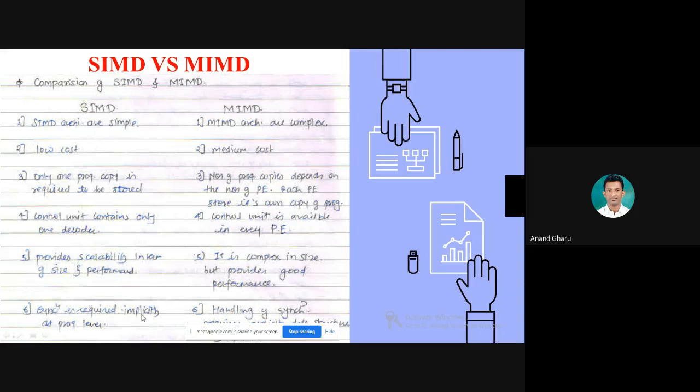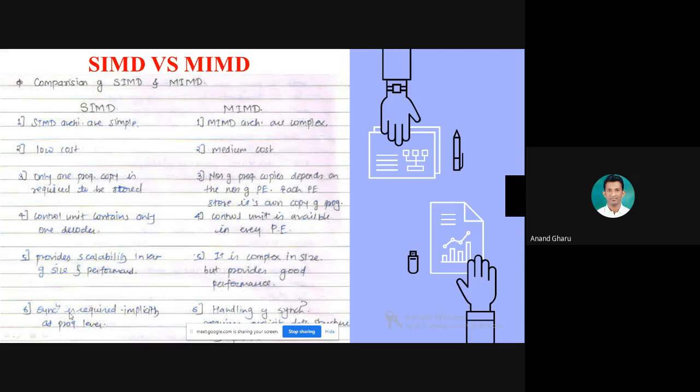In SIMD, synchronization is required implicitly at program level. Why? Because there is only a single control unit. So that particular control unit alone can decide which operation is to be performed, or which service is to be dispatched to the requested processor.